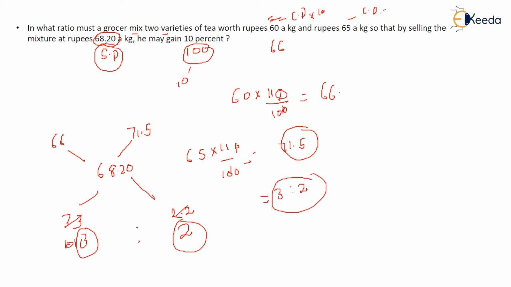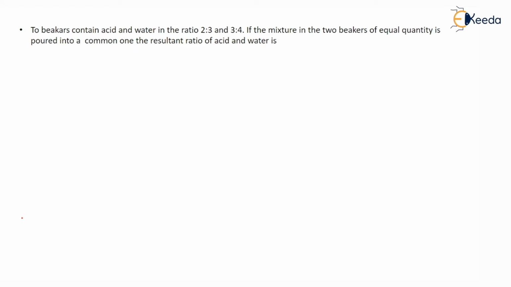Okay, fine. So here is a question: two beakers contain acid and water in the ratio 2 as to 3 and 3 as to 4. If the mixtures in the two beakers, of equal quantity, are poured into a common one, the resultant ratio of acid and water is? So the ratio of acid to water is 2 as to 3, and for the second liquid the ratio of acid and water is 3 as to 4, right? The two beakers of equal quantity are poured into a common one. The resultant ratio of acid and water is.